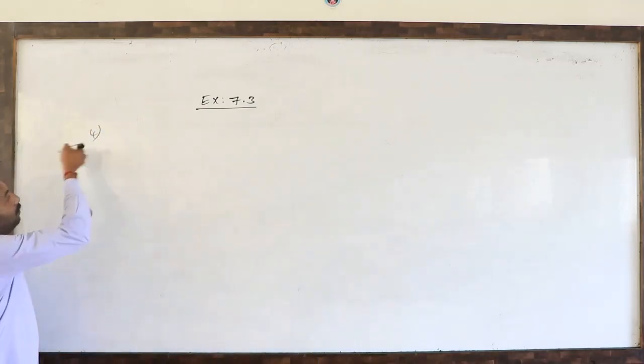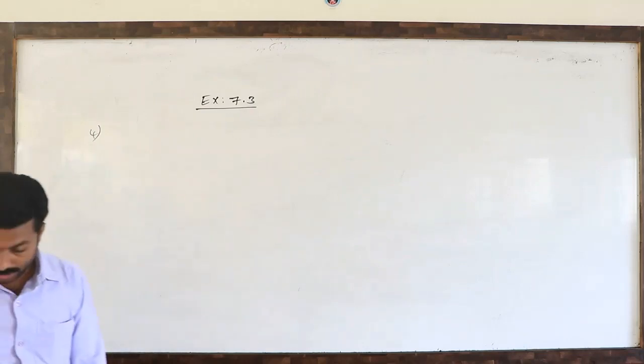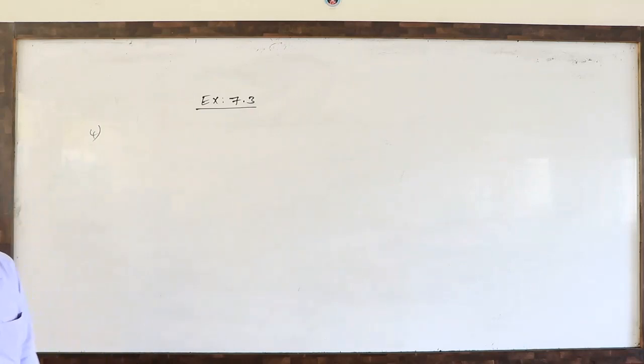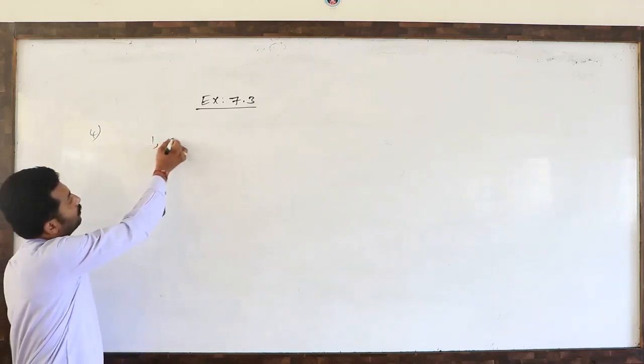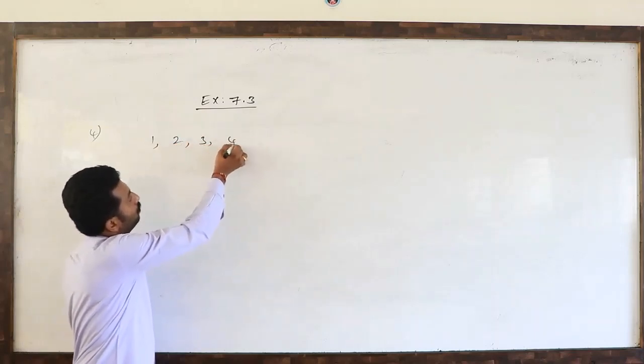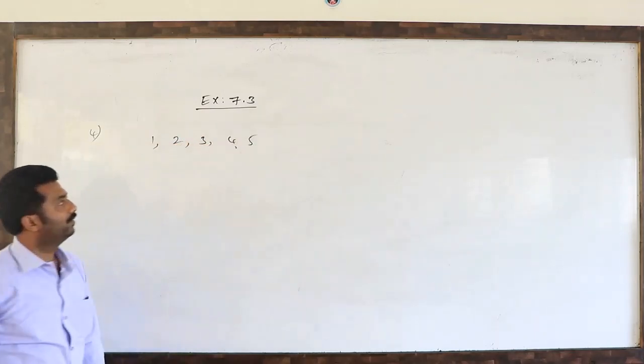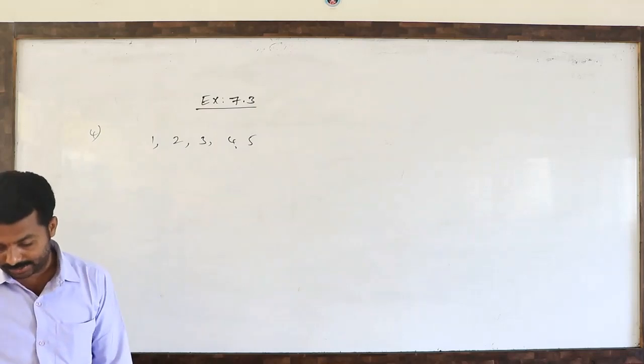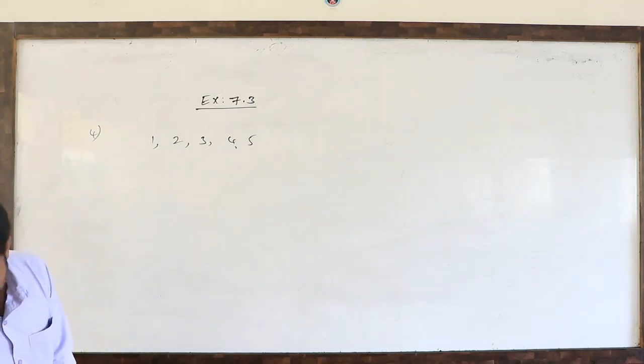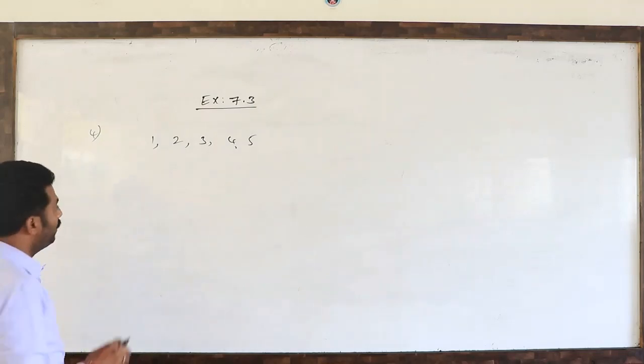See here. Given digits 1, 2, 3, 4, 5. So the given 5 digits. If no digit is repeated, so 4-digit number.